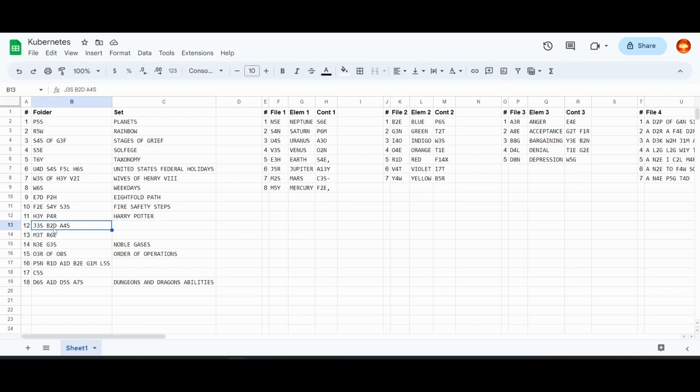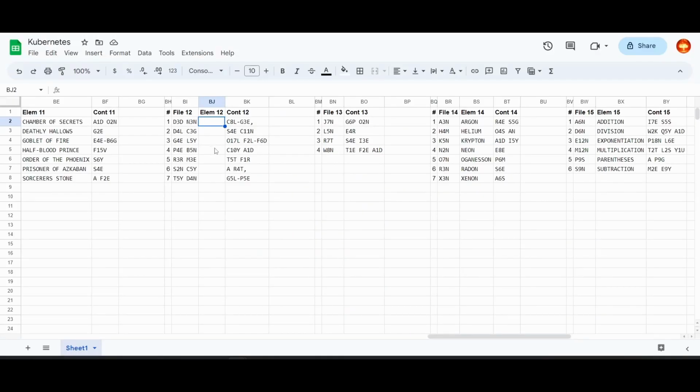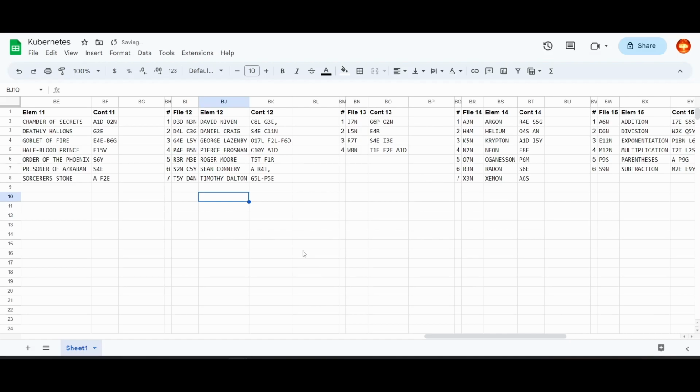Oh, wait, this looks like James Bond all of a sudden. James Bond something? James Bond actors. One, two, three, four, five, six, seven. Okay.